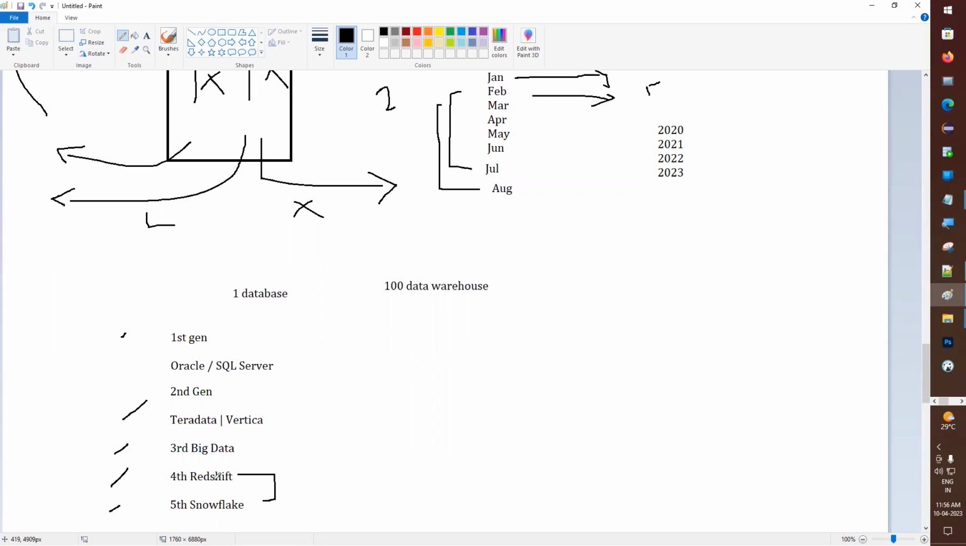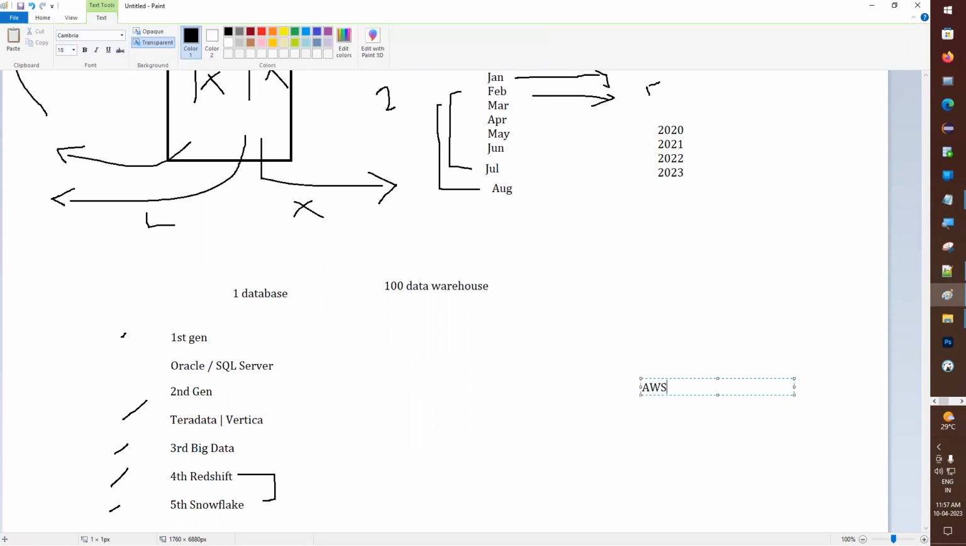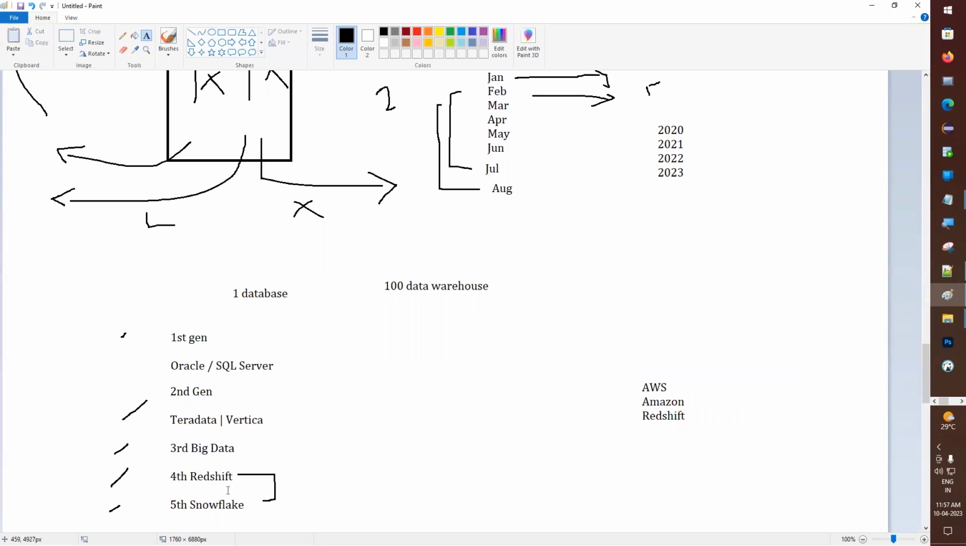Redshift is provided by AWS, you know, right? That is one of the clouds released by Amazon. Amazon released a cloud, and they also have a data warehouse on AWS. They are also having their own data warehouse, and that data warehouse is called Redshift. So Redshift and Snowflake are going to be competitors.